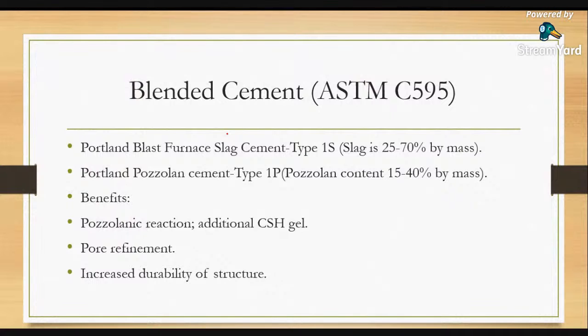Blended cement means we are blending some ingredients into the cement to form some other kind of cement. We are blending other ingredients like slag into ordinary Portland cement to produce Portland blast furnace slag cement. In India, that is called PSC, Portland slag cement, and that is called type 1S. In Portland blast furnace slag cement, slag is 25 to 70% by mass.